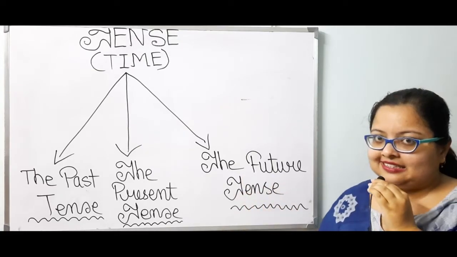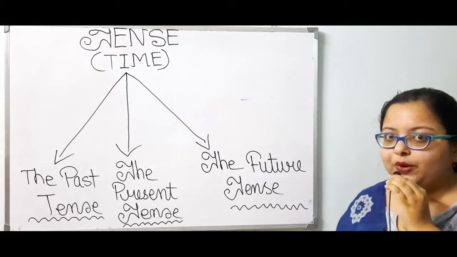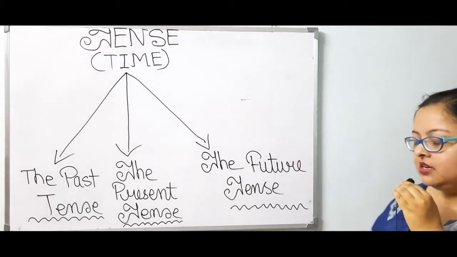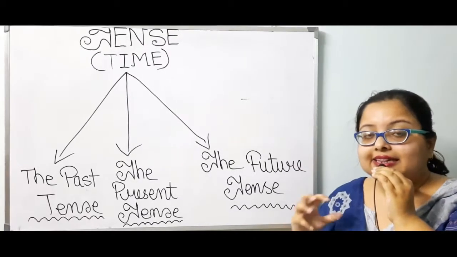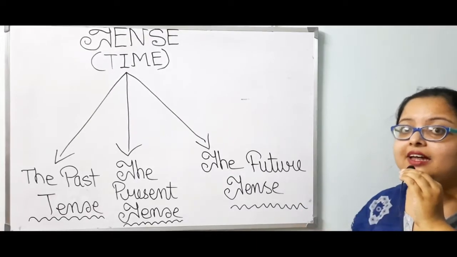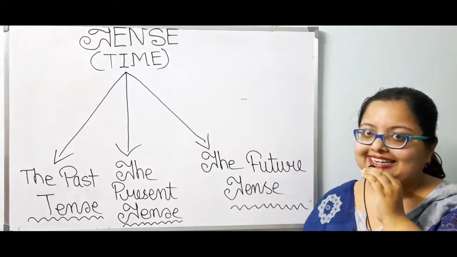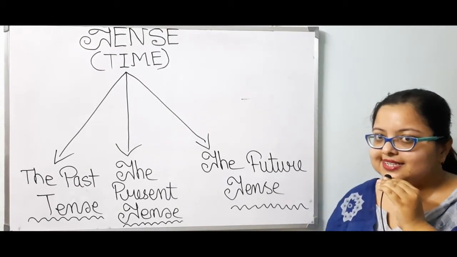The present tense deals with any activity that is going on. And the future tense includes all those activities that are going to be carried out in the future, in the time which is coming forth.